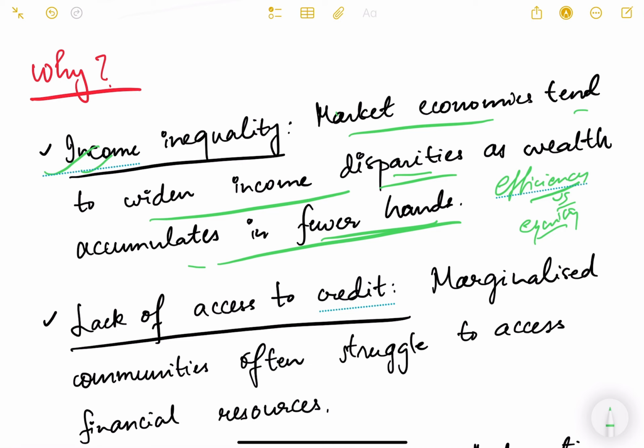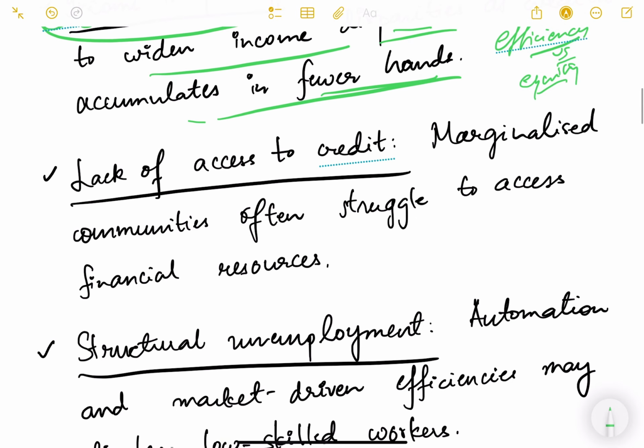So income inequality will increase because of that. Then lack of access to credit, as we have seen that credit or financial inclusion is very essential for achieving economic inclusion or economic growth. But in India, we see that there is lack of access to credit. This is a reality. Practically speaking, credit availability is still a challenge. Marginalized communities often struggle to access financial resources. So this is a reality.